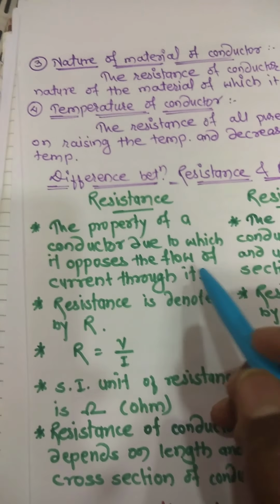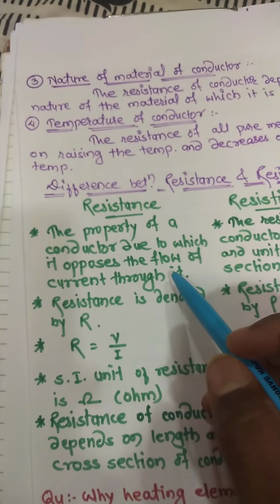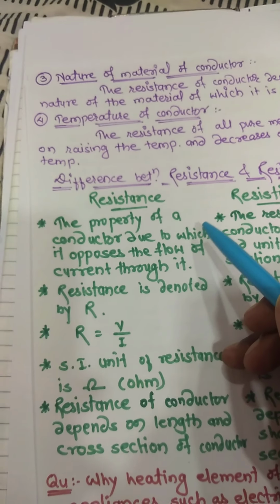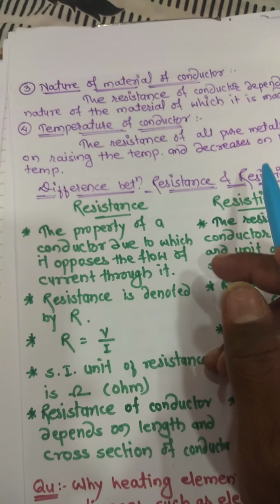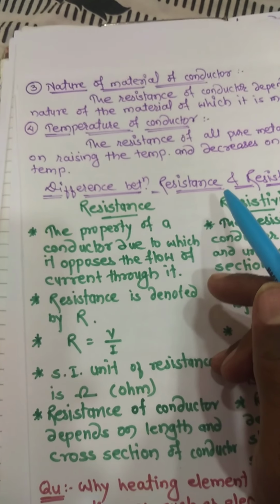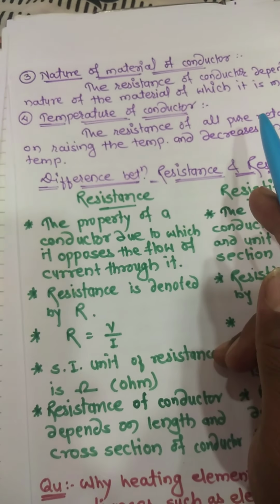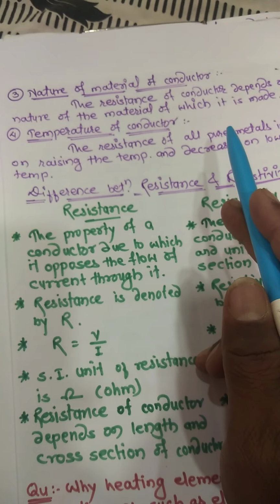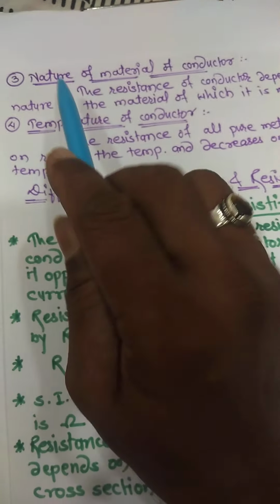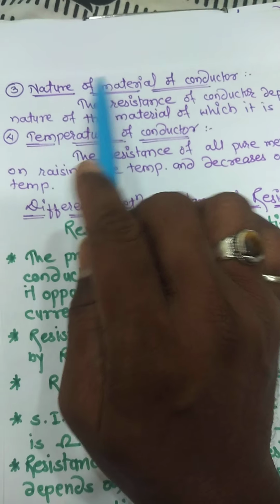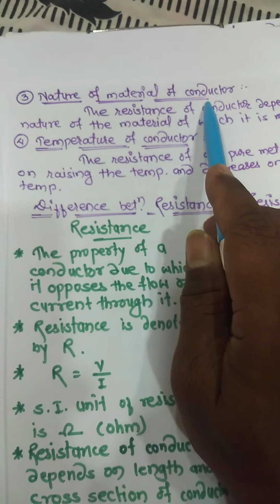Now in this video we are going to discuss the factors affecting the resistance. Of those, 2 factors we discussed: length of conductor and area of cross section. So now the third factor is the nature of the material of the conductor.